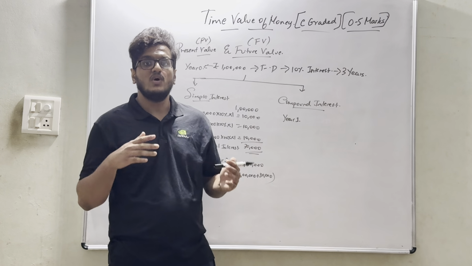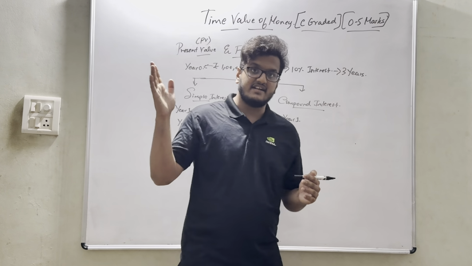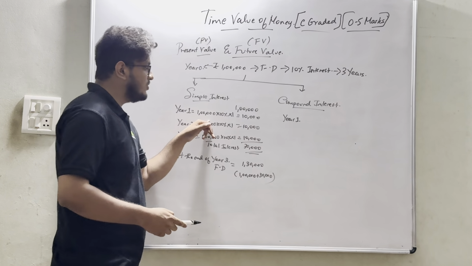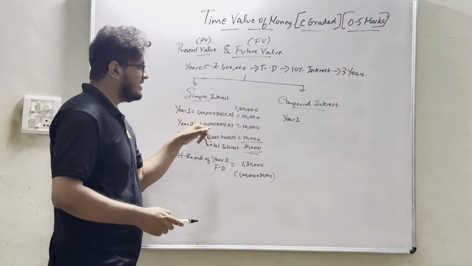At the end of year 2, I will be getting interest on 1 lakh 10,000. In the earlier example, every time I used to get interest only on 1 lakh. In compounding interest, at the end of year 2, I will be getting 1 lakh 10,000 into 10%. At the end of year 3, whatever the value is, 1 lakh 21,000 into 10%.